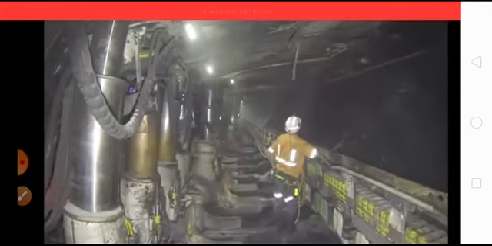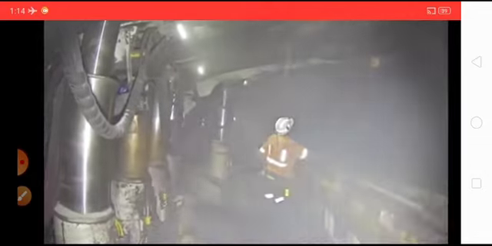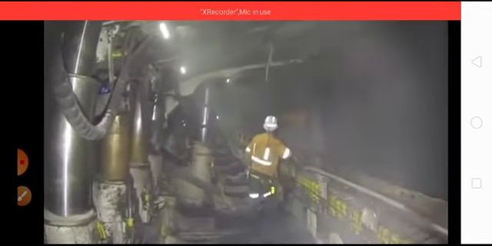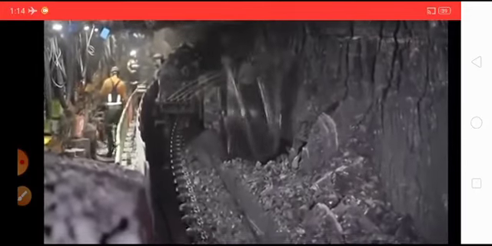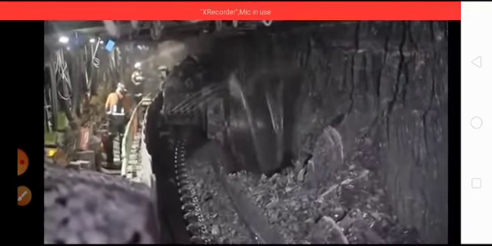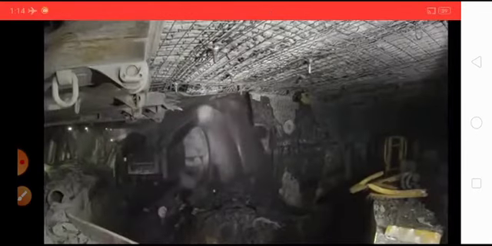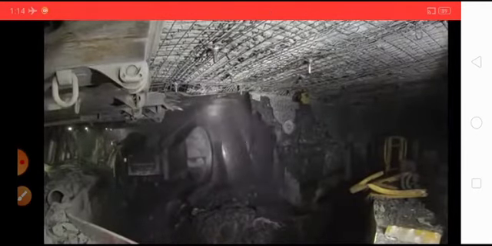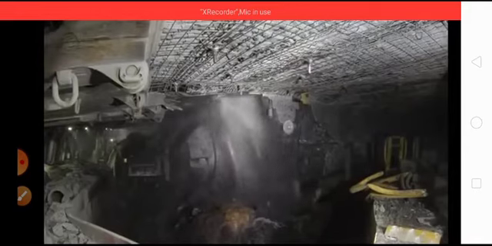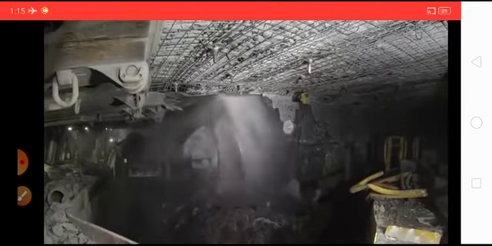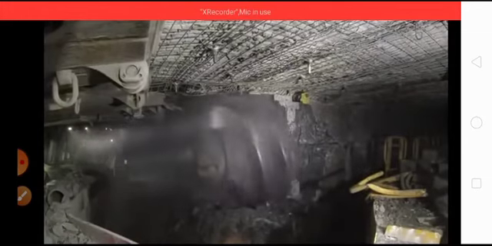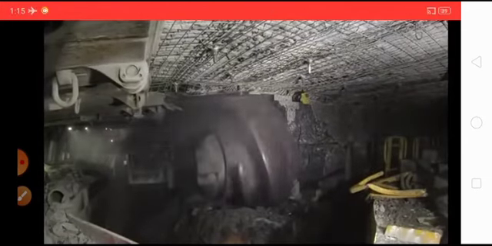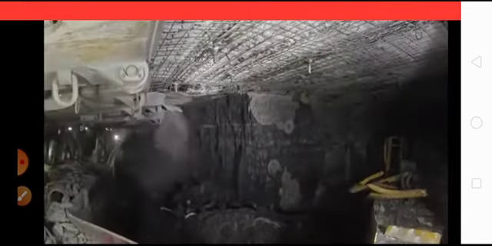There are a number of power chock shield supports like this, which cover the entire length of the face from one end of the gate road to the other end of the gate road. You can see now the snaky movement of the armored face conveyor. Now the shearer has reached the end of the gate road, that means the end of the face.